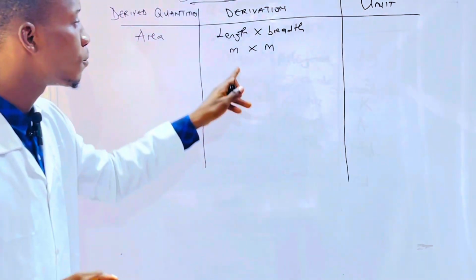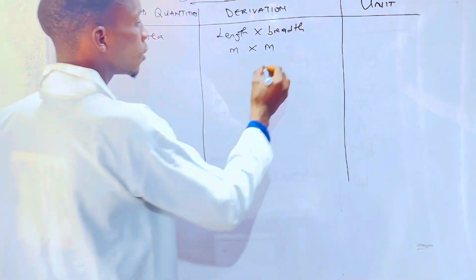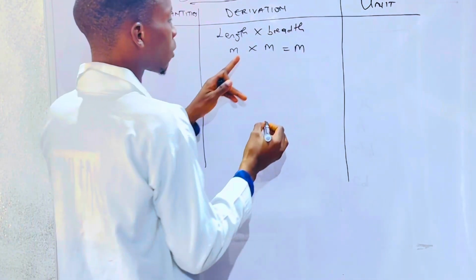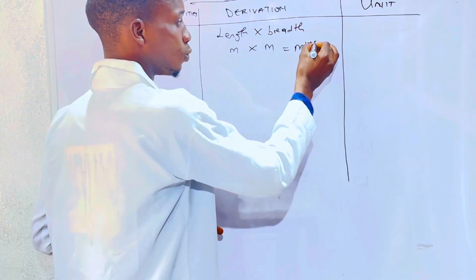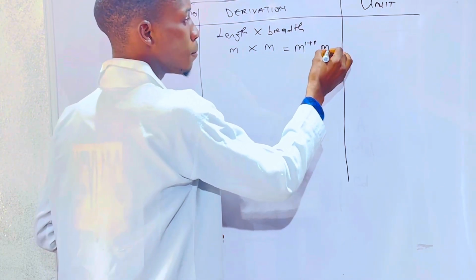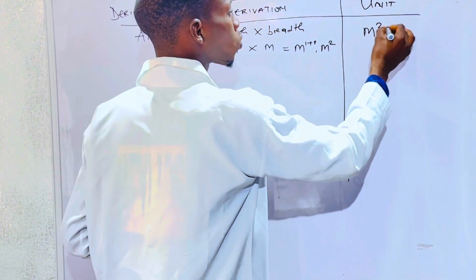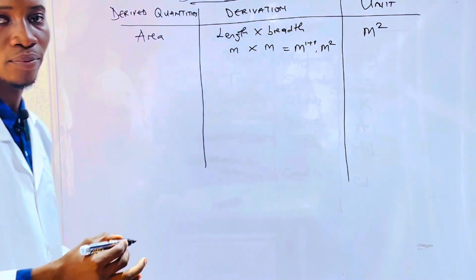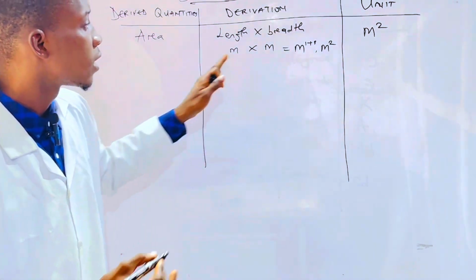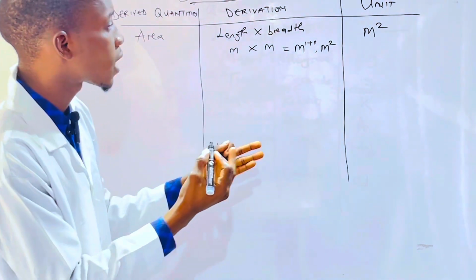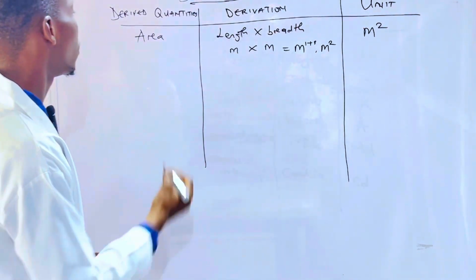So if we have meter times meter, based on the law of indices, we have m raised to the power 1 plus 1, which gives us m squared. So our area unit will be what? m squared, that is meter squared. Length has the unit meter, breadth has the unit meter, but the product of the 2 gives us meter squared.